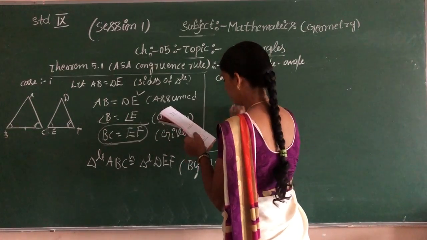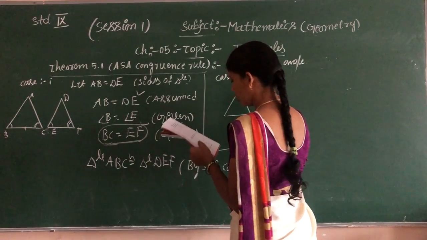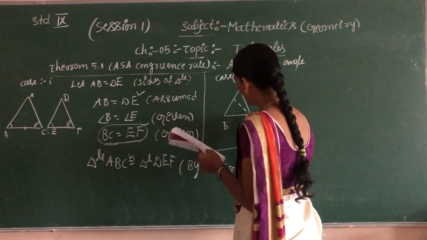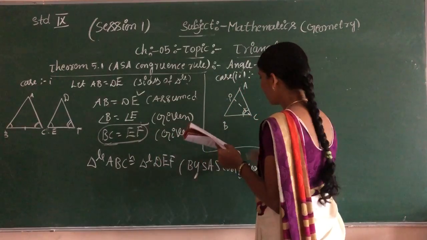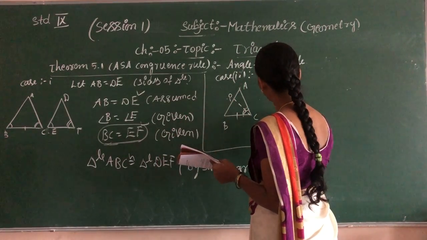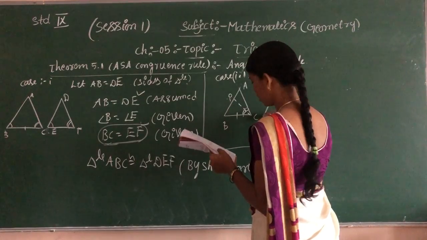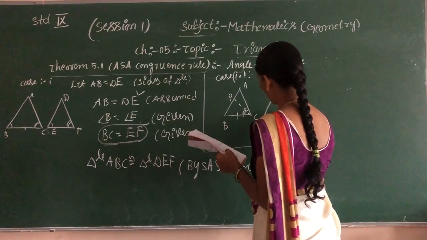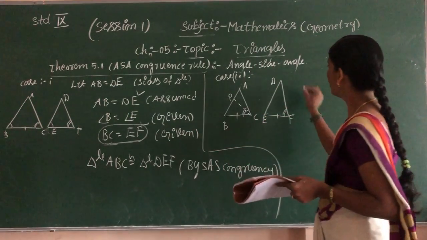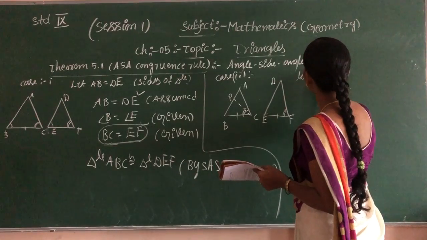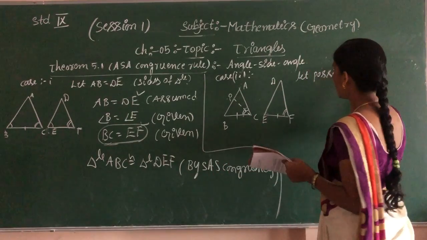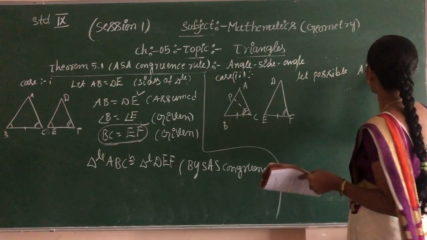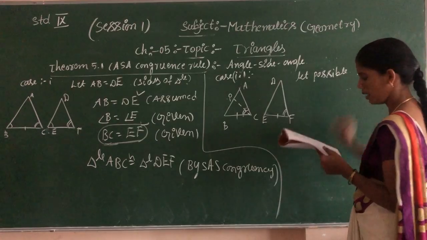Triangle A, B, C. One extra construction is there, you should give the name P. And triangle D, E, F. You should write: let, if possible, AB be greater than DE.